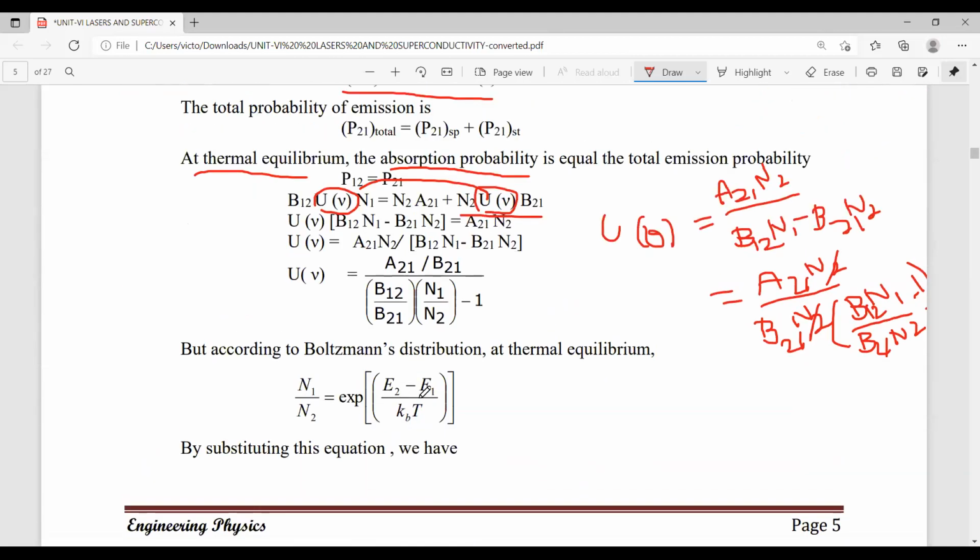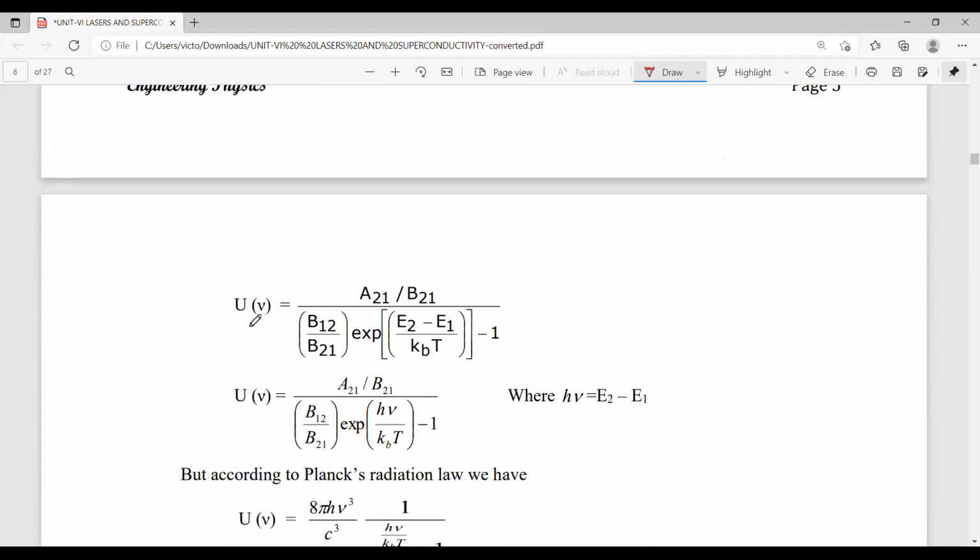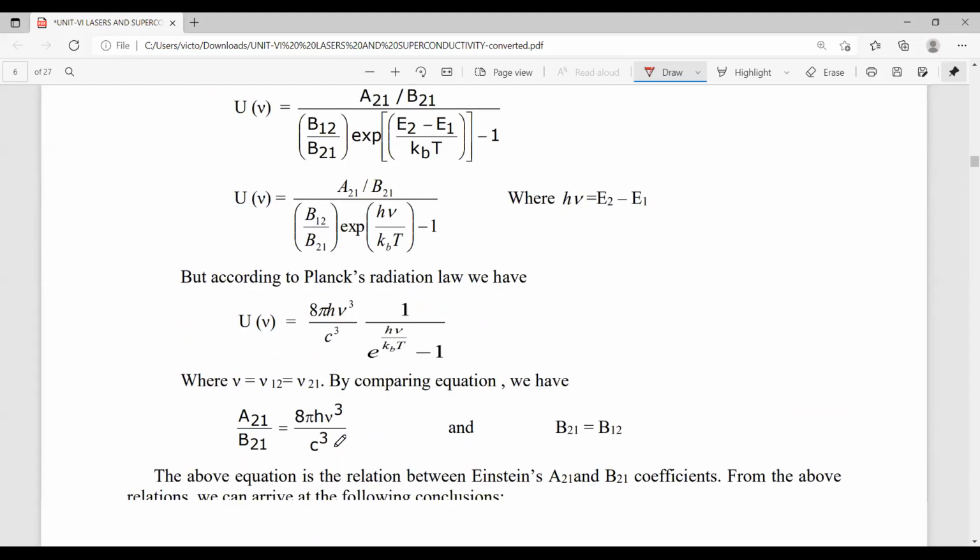Now, just replace this value here. N1 by N2 is replaced by exponential of H nu by KBT. Then finally, we get the energy density expression, U nu equal to A21 by B21, B12 by B21 as it is, but here N1 by N2 is replaced by the exponential term.